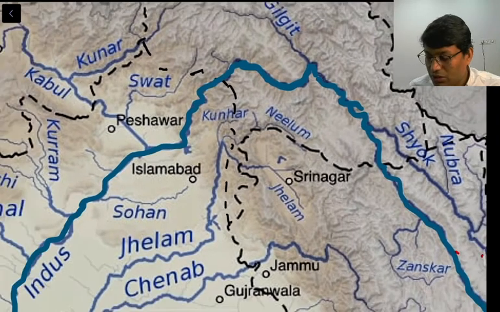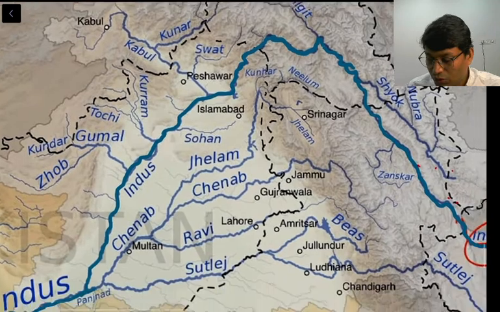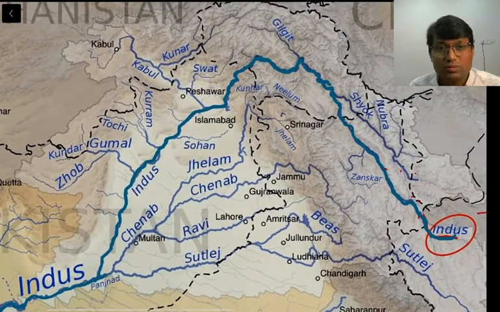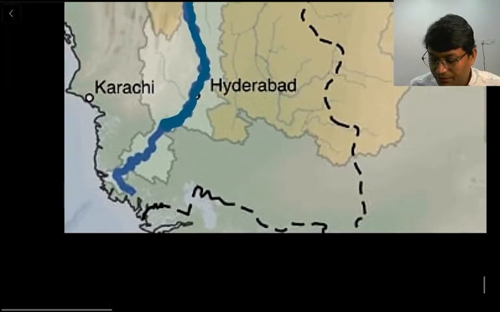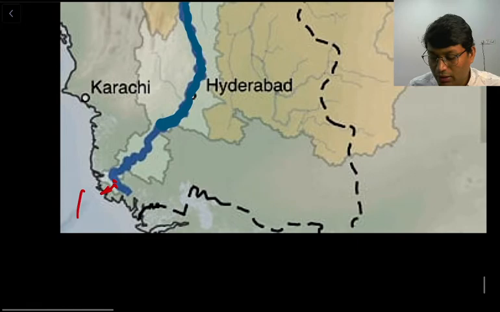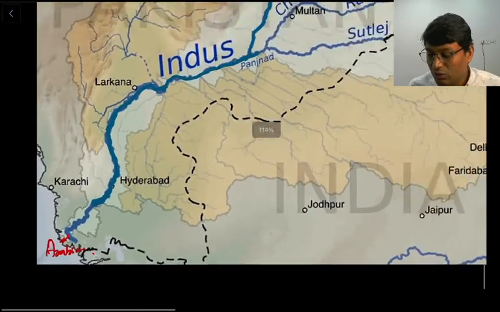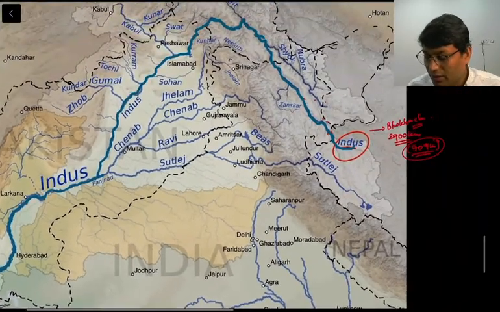So it flows and then it goes into Pakistan, and we will not go into the Pakistan side of this particular river because that is not of much importance to us, right? Finally we'll see where it drains. It drains at this particular point near Karachi, that is in the Arabian Sea. So that is how the flow of Indus River is.